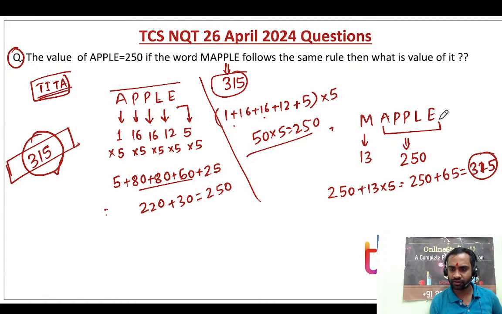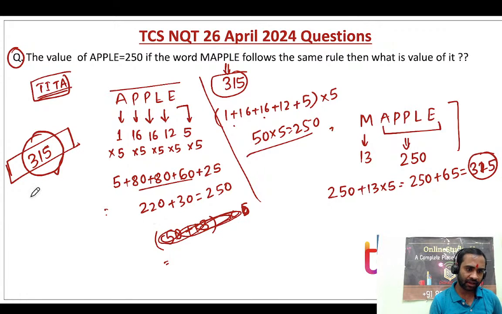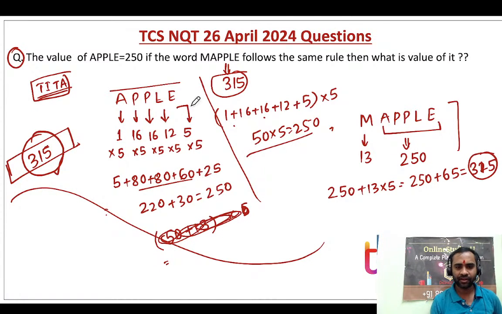Okay, just a minute. So here if you add everything, it will be 50 plus 13, right, into 5. Now one more logic you can say: total is 50 into the position, so 50 into 5 is 250.